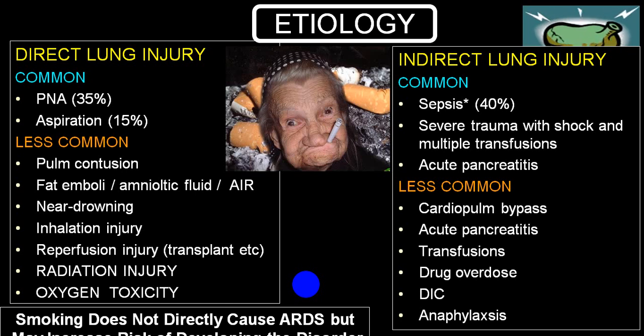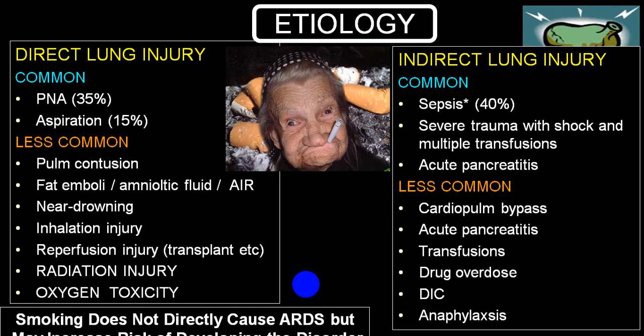Less common causes: pulmonary contusion, that is traumatic injury to the lung, fat embolism, amniotic embolism, air embolism, near drowning, inhalation injury, reperfusion injury, radiation, oxygen toxicity, etc. Smoking does not directly cause ARDS but may increase the risk of development of ARDS.